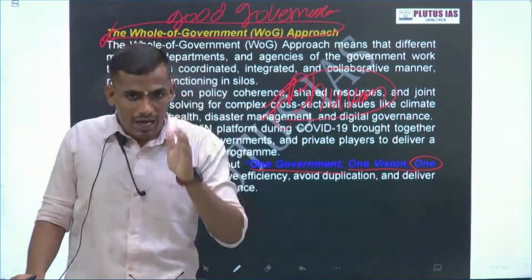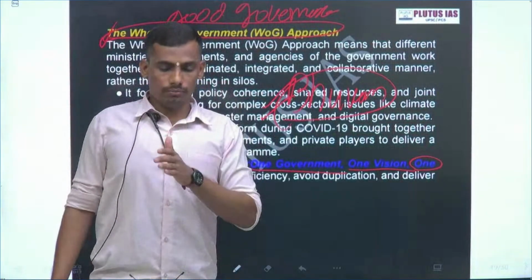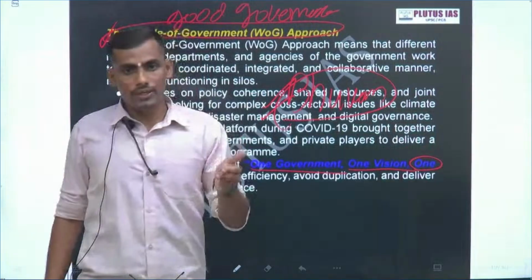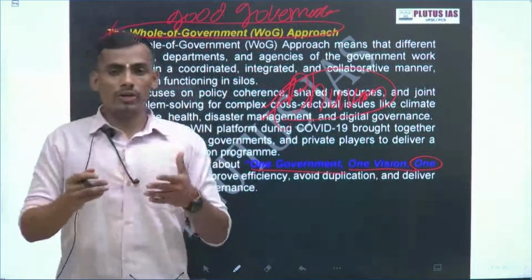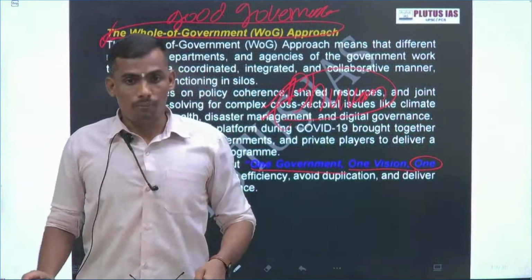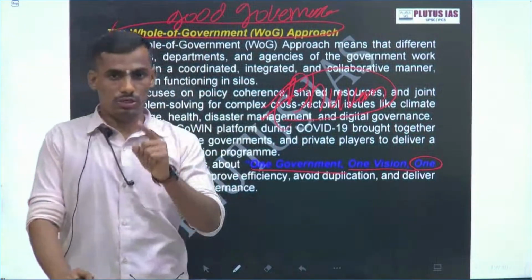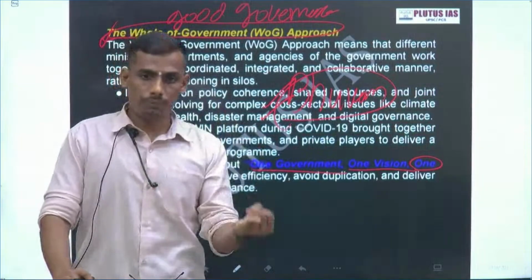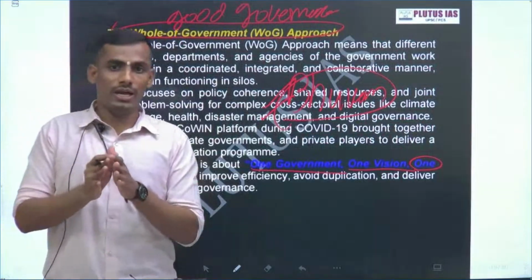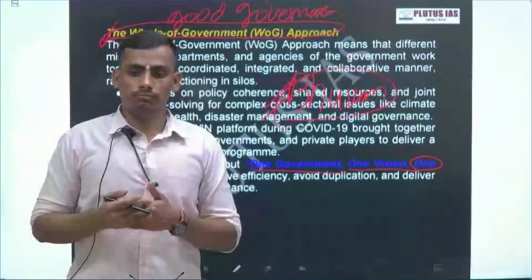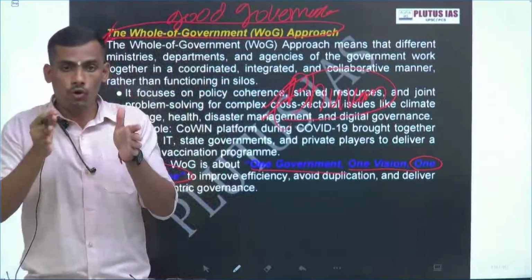You can see the army, civil defense, territorial army, Ministry of Home Affairs of the Union Government, and the Ministry of Police of the state government, all combining together to rescue and help the people. The motive of the whole of government approach is one response from the state, whether police, army, or civil administration, and that helped to tackle the Punjab floods, and one more, the Shimla flood. So this is the importance of the whole of government approach.